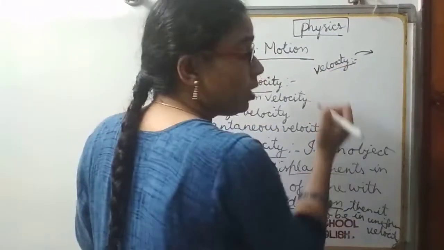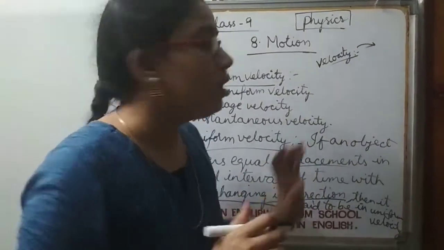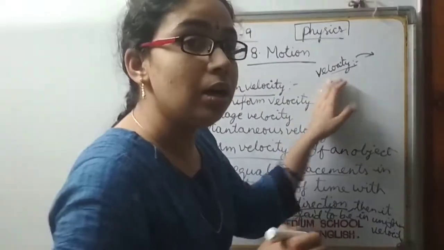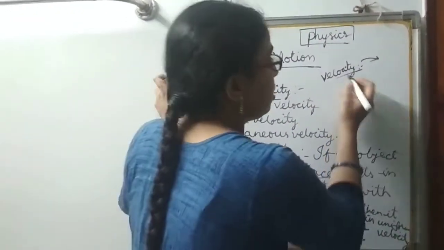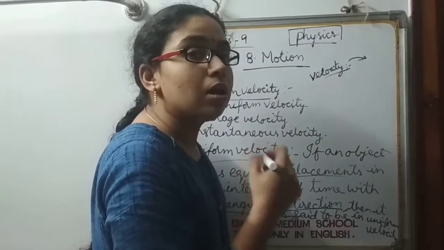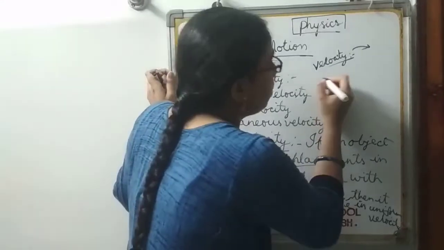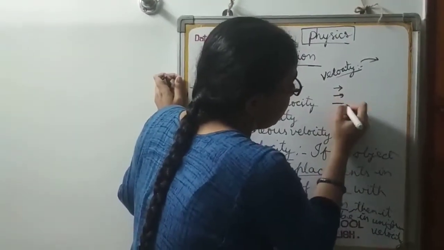So that may lead to changes in speed or velocity. But anyhow, coming to velocity, the velocity of a moving object can be varied depending on the following things.